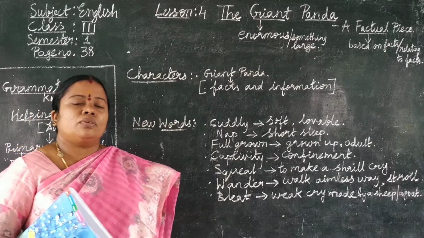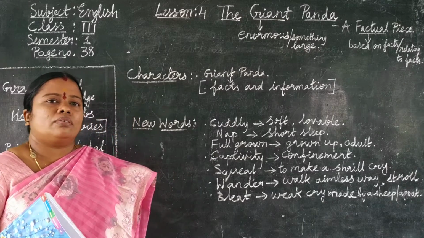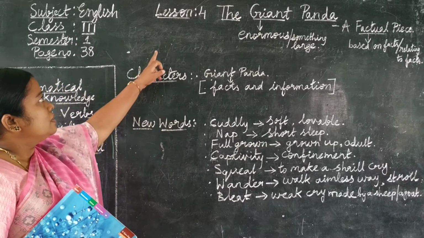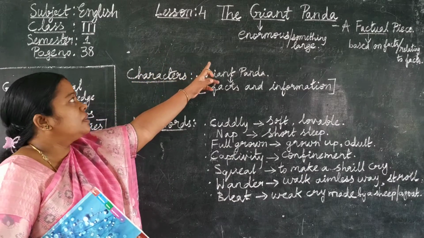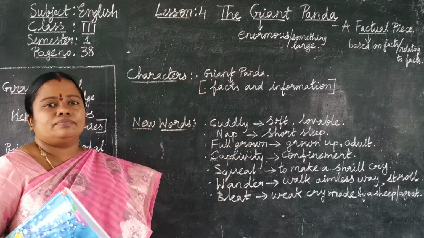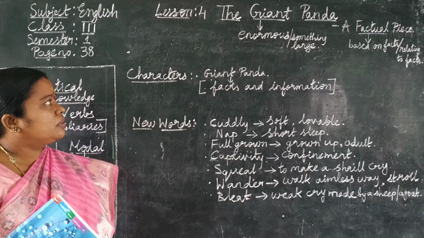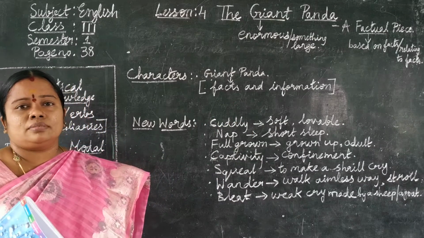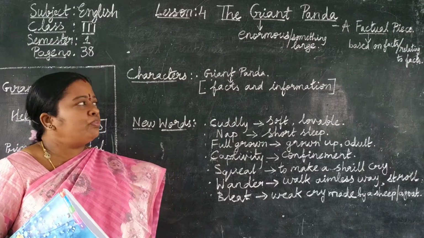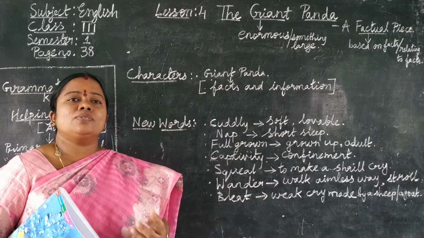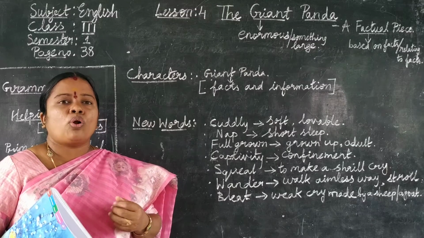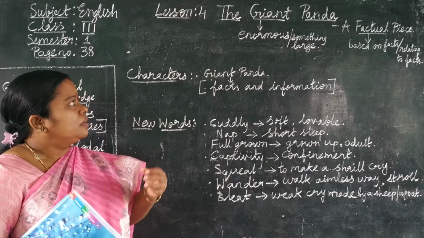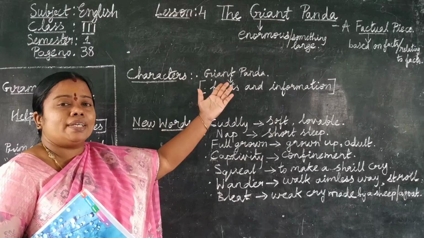Today, we are going to read a lesson from class 3. The name of the lesson is The Giant Panda, and it is a factual piece. What do you mean by factual, children? Based on facts. What do you mean by fact? Truth. Okay. Now, what do you mean by giant?